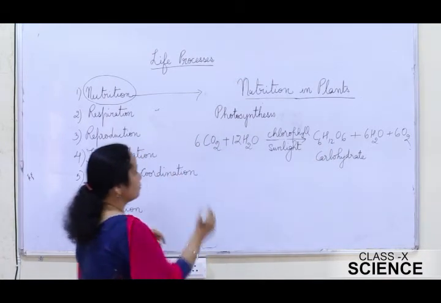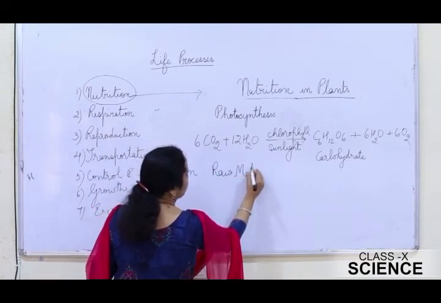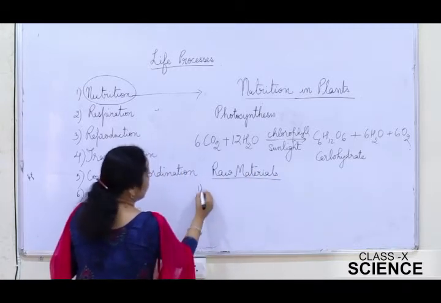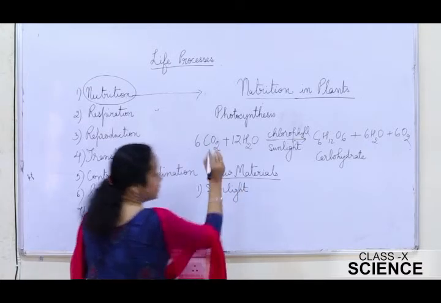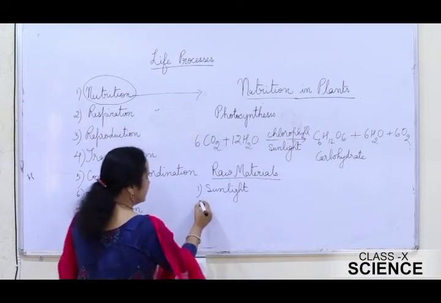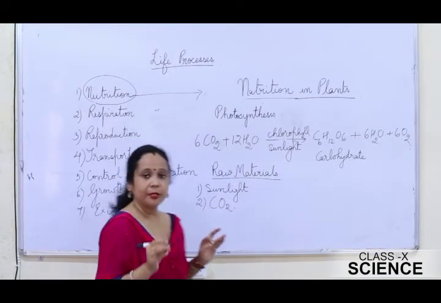So now students, what are the basic raw materials and from where do they get these raw materials? To start with, the first raw material is sunlight. Sunlight is the source of energy, and this you get from the sun. Second is carbon dioxide. Where do they get the carbon dioxide from?